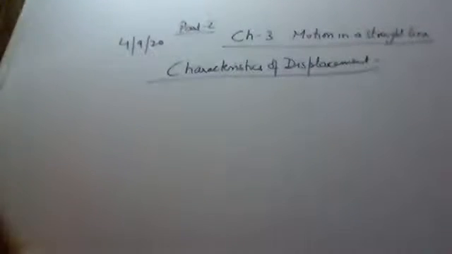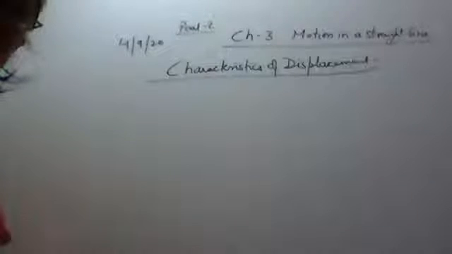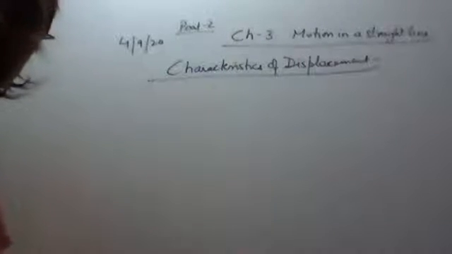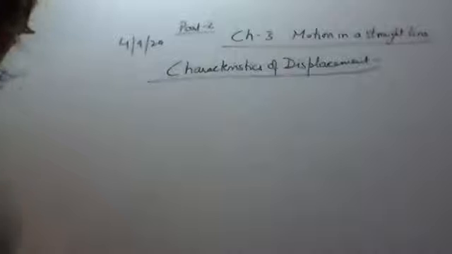Okay, so yesterday we studied about distance and displacement. Distance is the total path length traveled by a moving object, whereas displacement is the shortest distance between the initial and the final position. It is a vector quantity, so its direction is from initial to the final position.